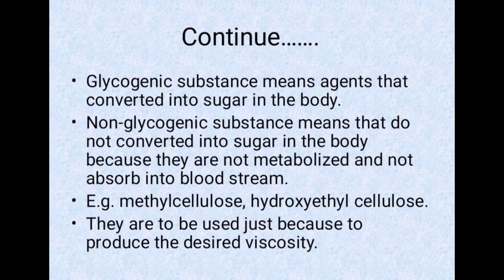What is the difference between the glycogenic substances and non-glycogenic substances? So glycogenic substances means agents that are converted into sugar in the body, whereas non-glycogenic substances means they don't convert into sugar in the body. Why? Because they are not metabolized and not absorbed into the bloodstream. Example, we have methyl cellulose, hydroxyethyl cellulose, and they are used just to produce the desired viscosity. So glycogenic substances sugar provide करते हैं means as a sweetening agent use होते हैं, whereas non-glycogenic substances are used to provide the viscosity.